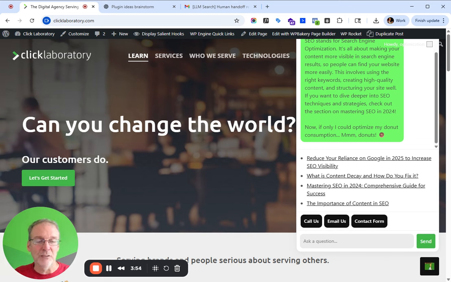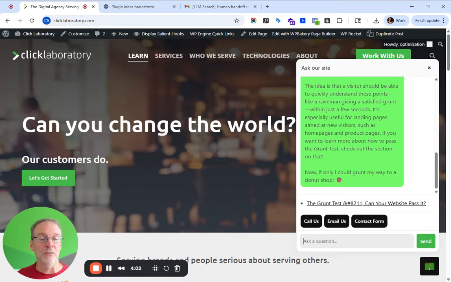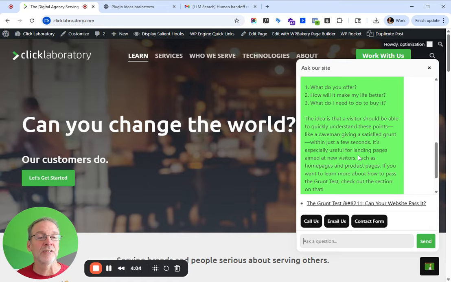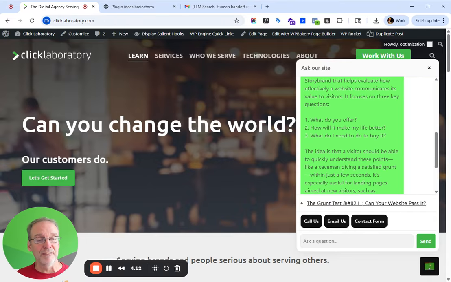Let's ask it some more stuff. All right, what is the grunt test? And so it's thinking. It's going out to ChatGPT and using it to generate. And it gives me what the grunt test is, which was created by StoryBrand. I actually have an article on my website about this. It pulled from my article on the three core things.